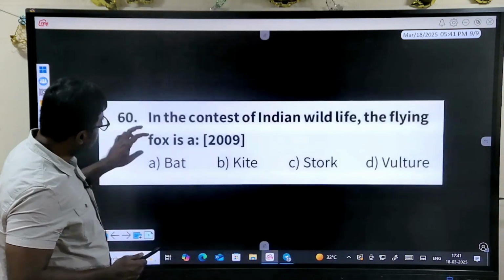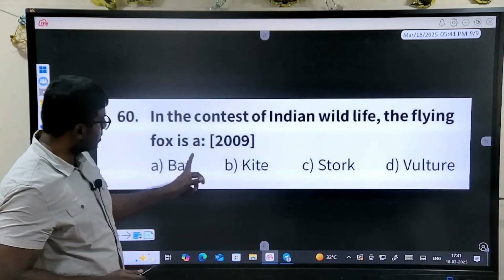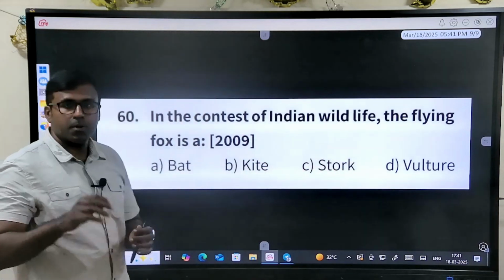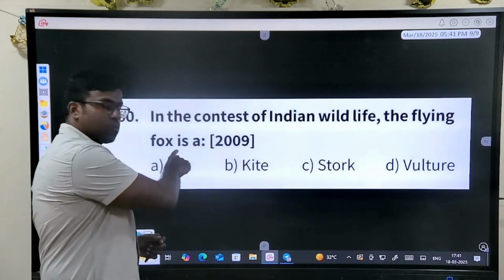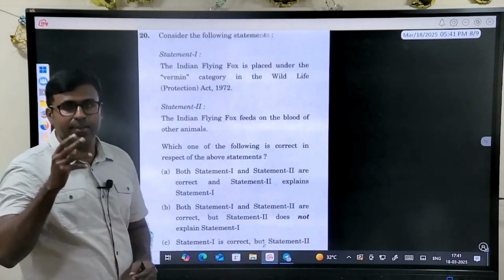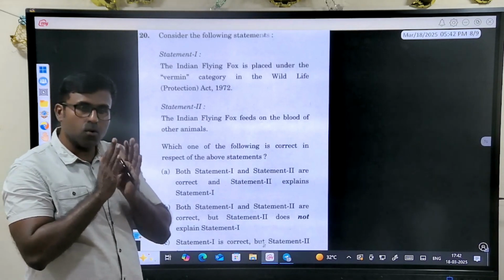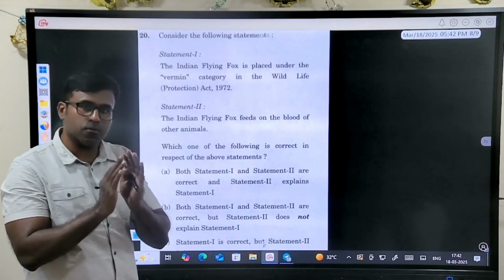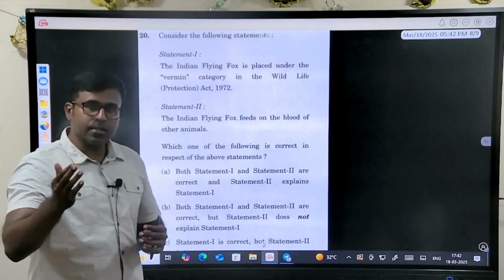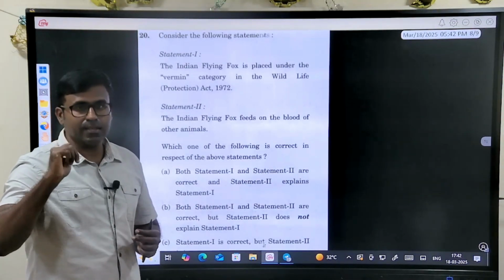See, again, look at it. This is a 2009 question. Flying fox is a bat. This is the point. You analyze the previous year question, understand what this is, then you will be able to answer this question very clearly. Instead of doing this, what we do is go into a very narrow space of some material, PDF things. But the answer is right in front of you in terms of a previous year question and NCERT.